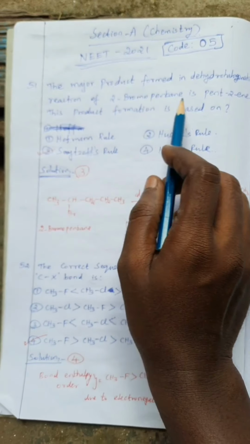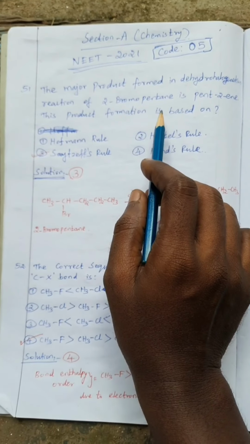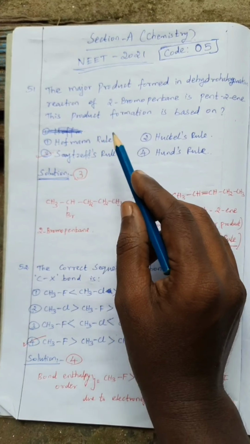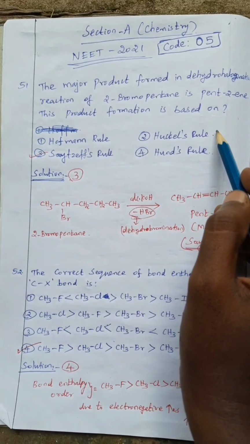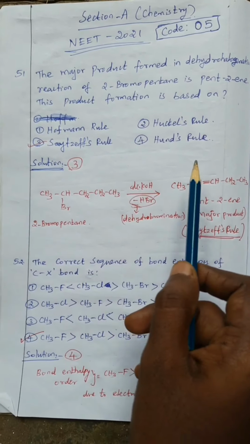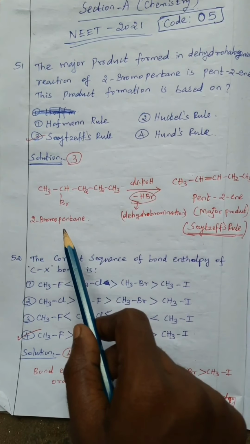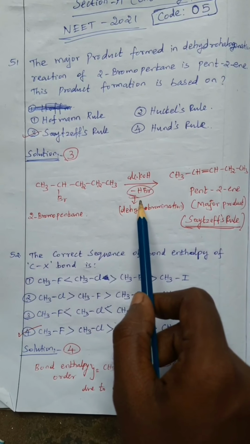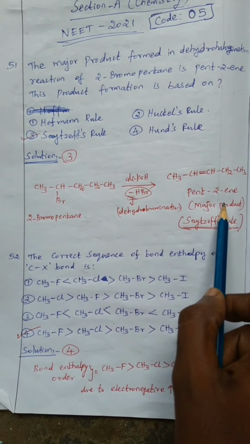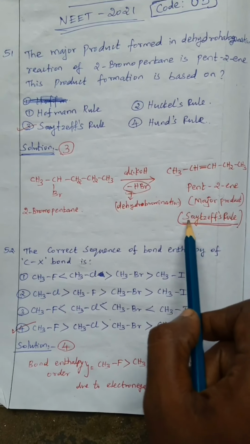The major product formed in the dehydrohalogenation of the reactions of 2-bromopentane is pent-2-ene. This product formation is based on Hoffman rule, Huckel rule, Saytzeff rule, Hans rule. Saytzeff rule is the answer. So reason பாருங்க, 2-bromopentane in presence of alcoholic KOH, dehydrobromination takes place, leading to pent-2-ene. Pent-2-ene is a more substituted product, the major product, by Saytzeff rule.